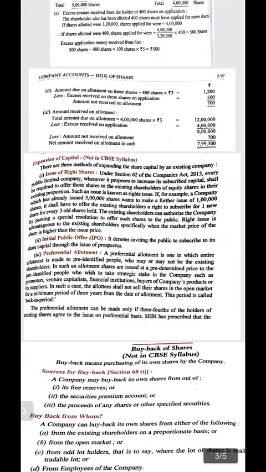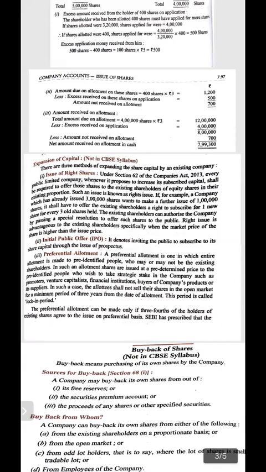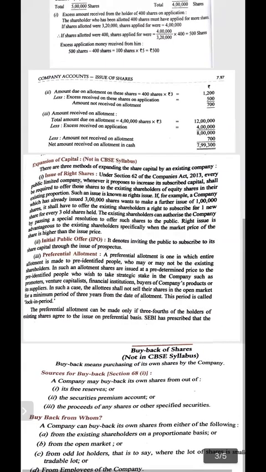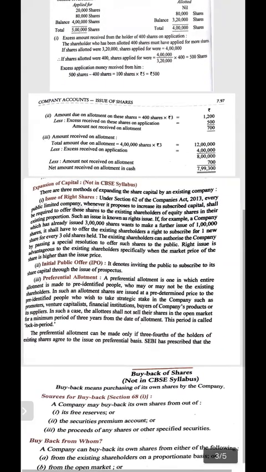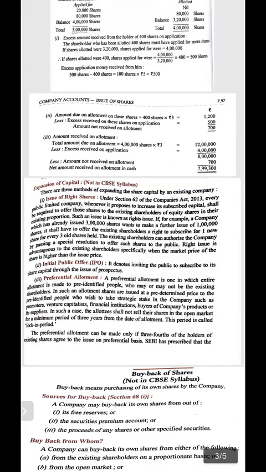You may get the full form of the IPOs also in the paper. What is IPOs? IPOs are the initial public offer. It denotes inviting the public to subscribe the share capital through the issue of prospectus. Means if the company issues the prospectus and issues the new share capital, then it is known as IPOs. Initially means starting, public means to public, offer means that is the offering.